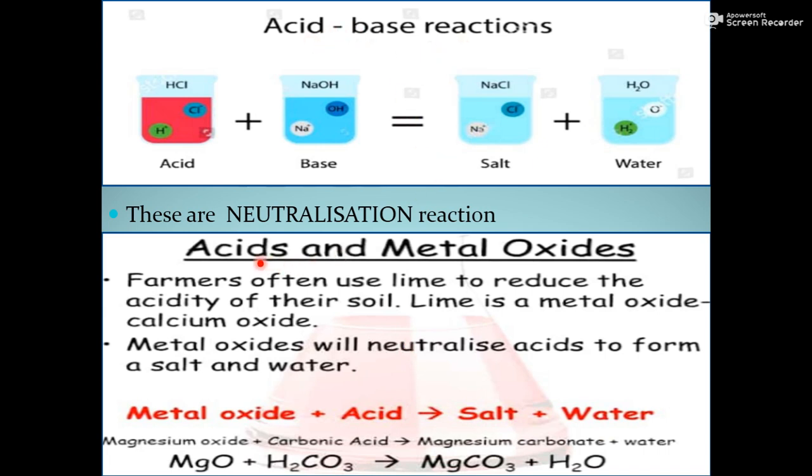But the reaction between acid and metal oxide is also a neutralization reaction. Why? Because acids have acidic nature and metal oxides have basic nature. So finally, this is also a reaction between acid and base. That's why this is neutralization. This one is a very good example of the farmer. It can be asked in the form of a question.